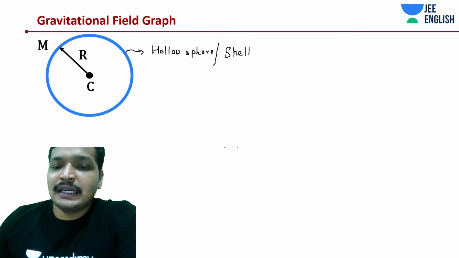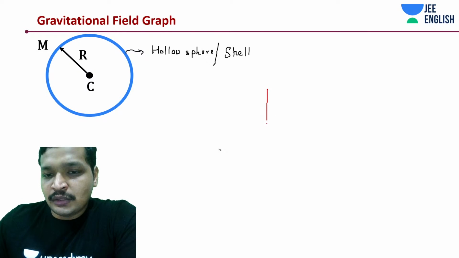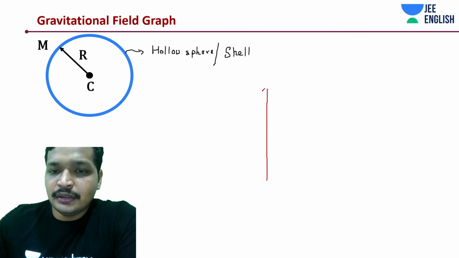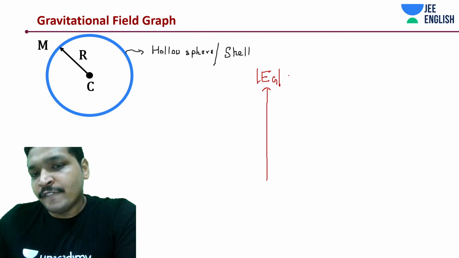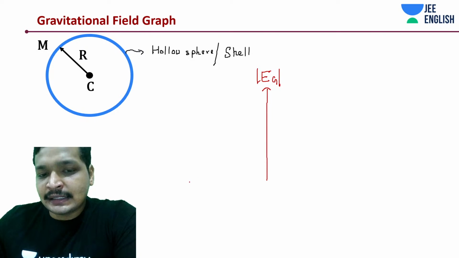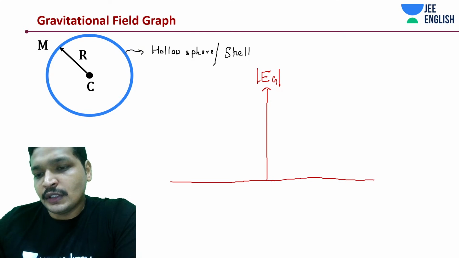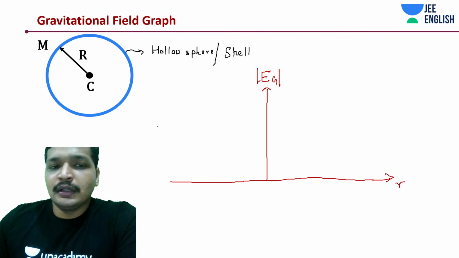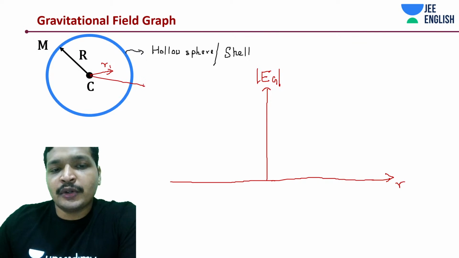Now comes the graphing part. In the graphing part, one axis would have the magnitude of E, which is nothing but the gravitational field, and the other axis is going to be some small r. Like always, you have been calculating with respect to small r, right? R1 can be over here, some R2 can be over here, some R3 can be on the surface.